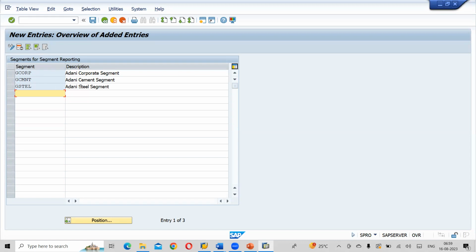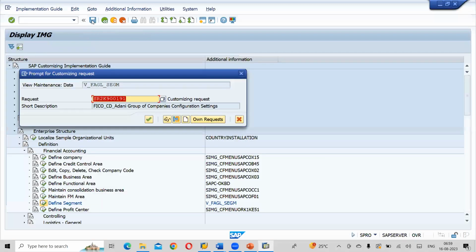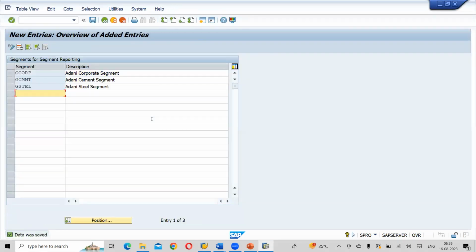So expenditure and revenues will be captured from segment level also: corporate segment, cement segment, and steel segment. Okay. Click on save. Click on save button. Once you're done, let me know. Corporate segment, cement segment, and steel segment. Done. Okay. Next one.